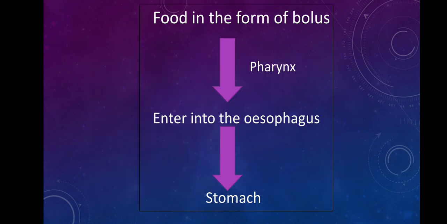Now after this, what happens is once the digestion is completed in the buccal cavity, the food in the form of bolus, meaning like a ball, will enter into the esophagus. Esophagus is also known as the food pipe.